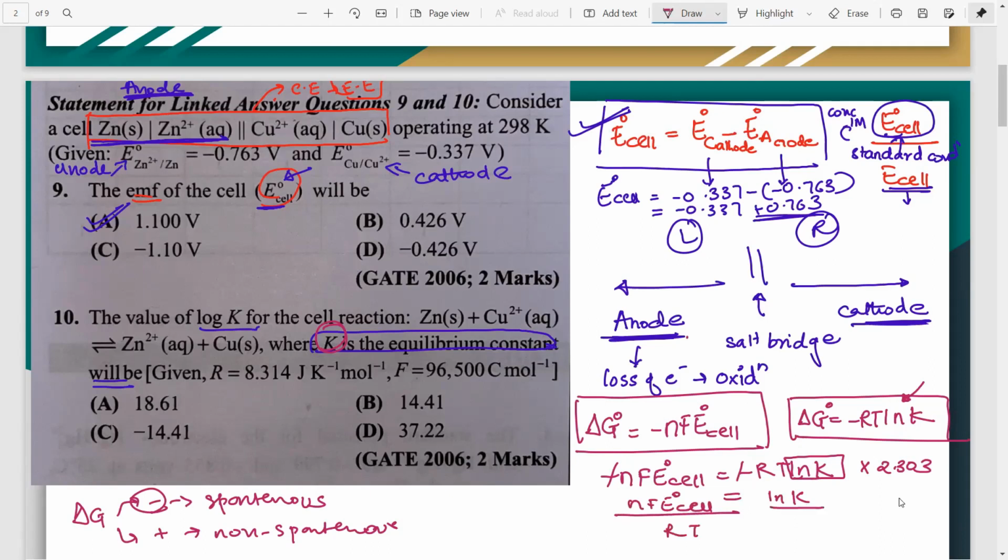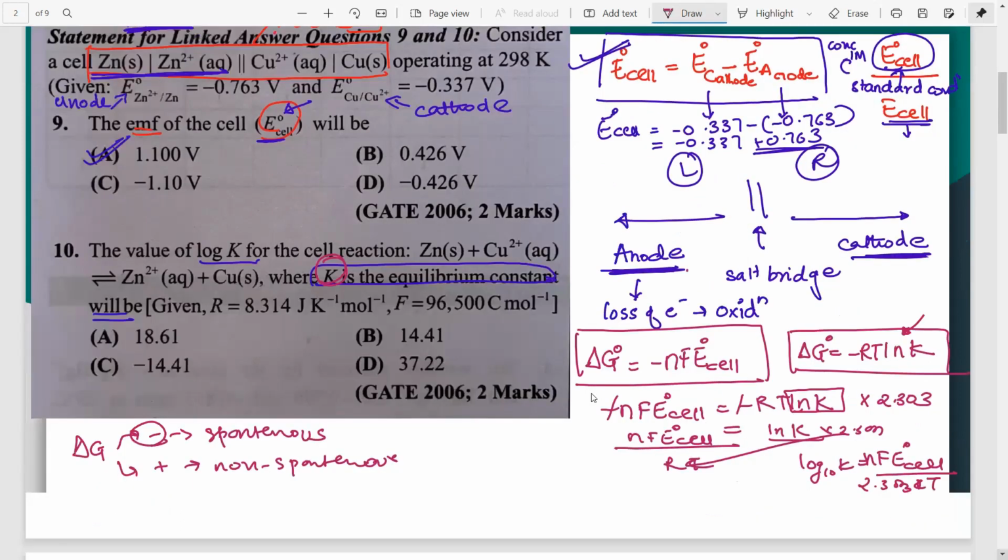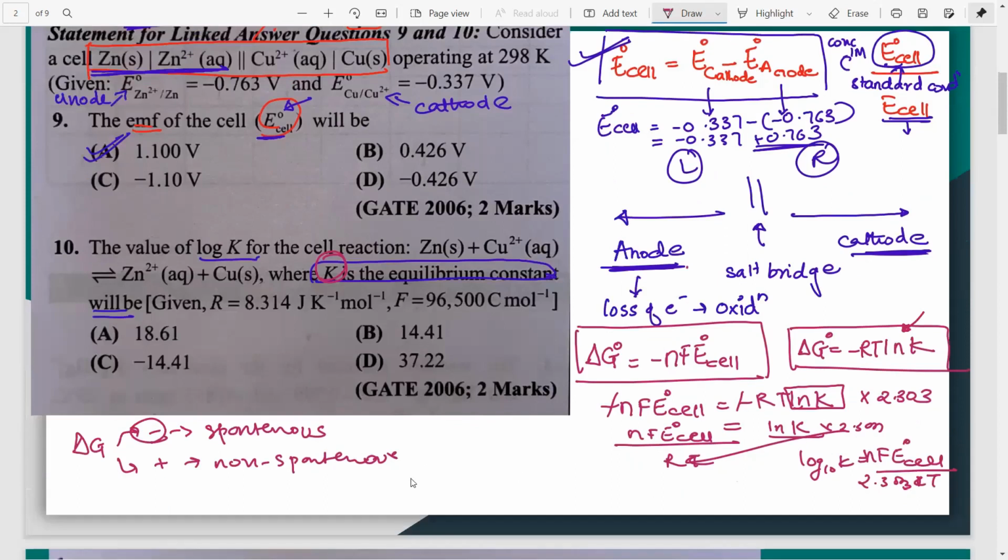Now, if I want to convert this to log to the base 10 of K, then log K will be equal to, you will have to multiply by 2.303. So this will go and divide down, right? So it will become nF E0 cell divided by 2.303 R into T. Now, if you carefully observe, you have all the values, right? So to find log to the base 10 of K, you have n.